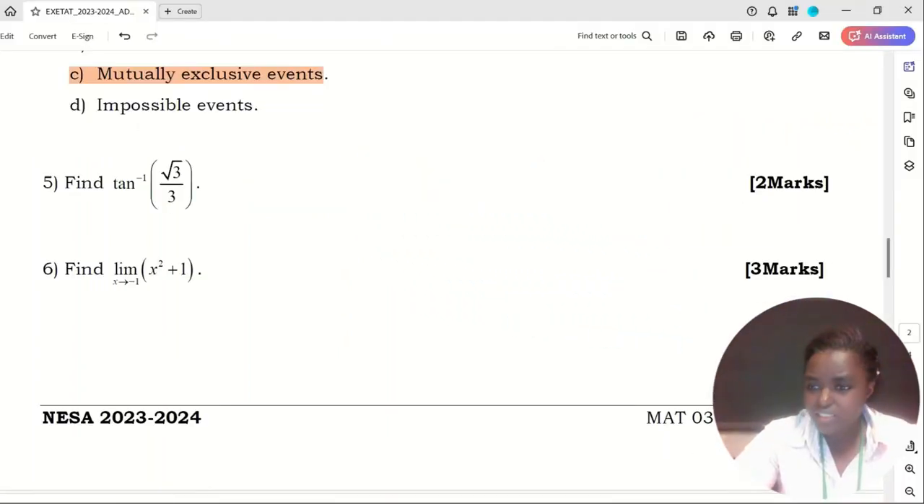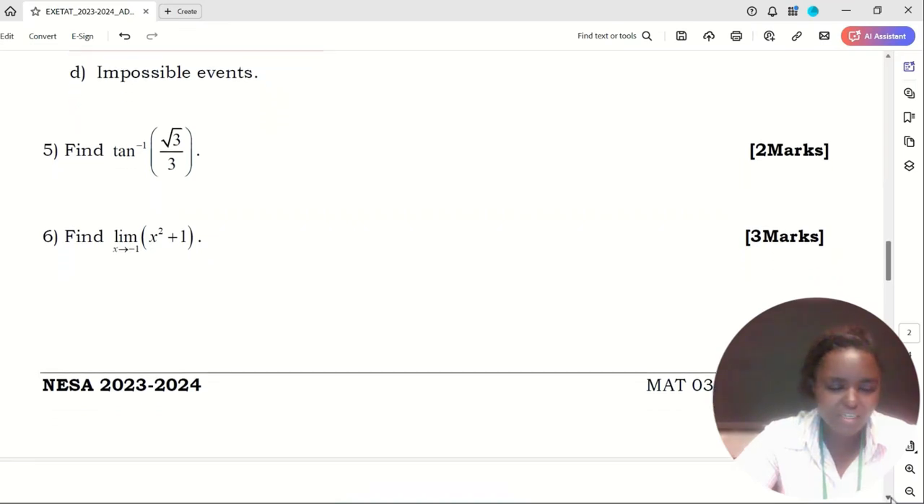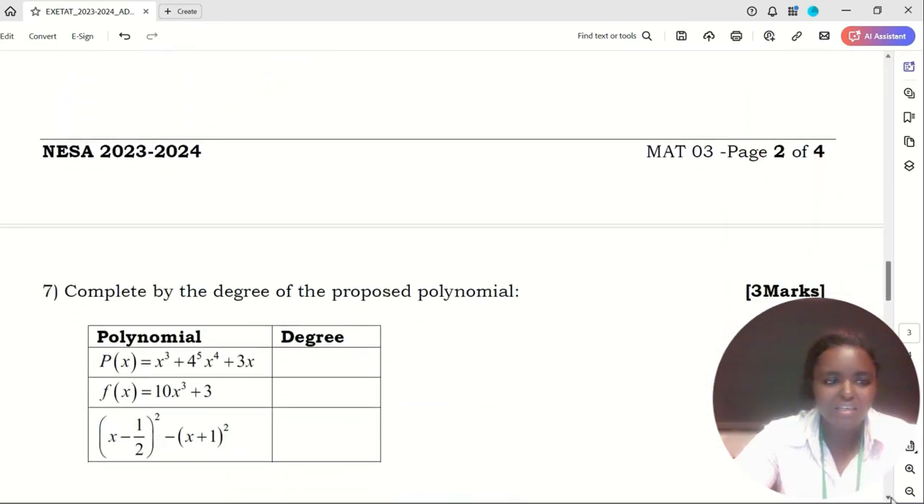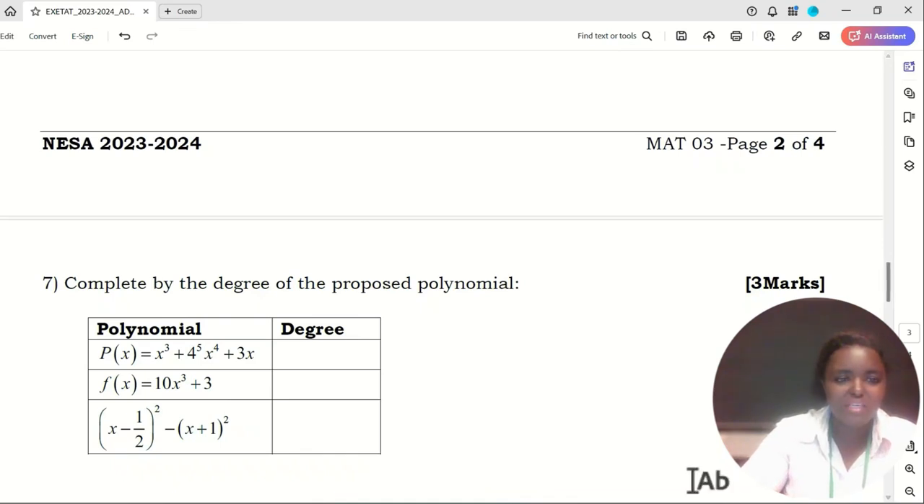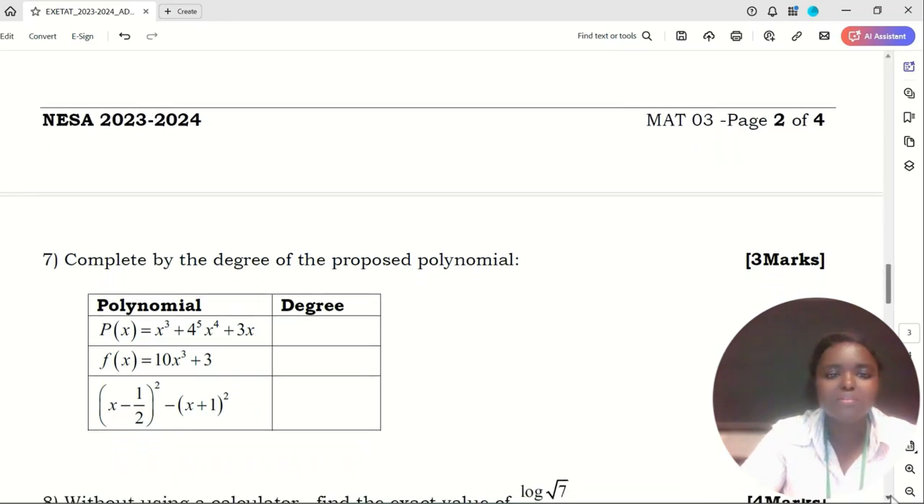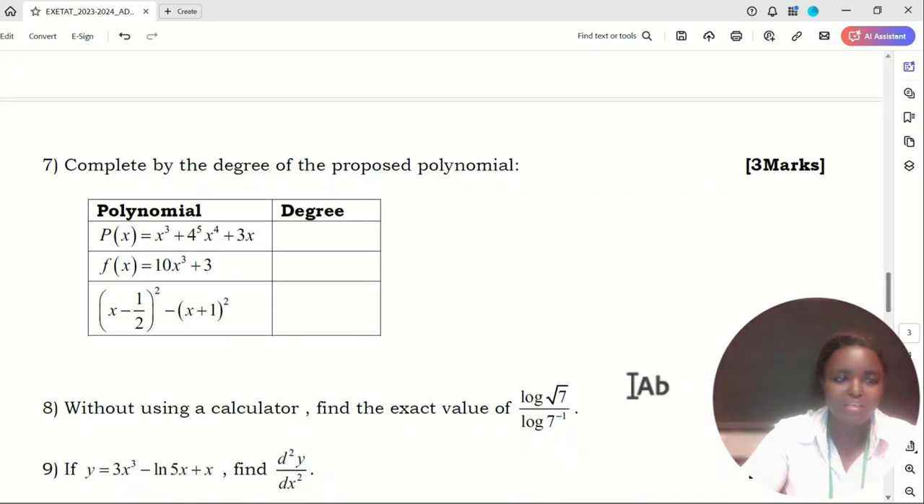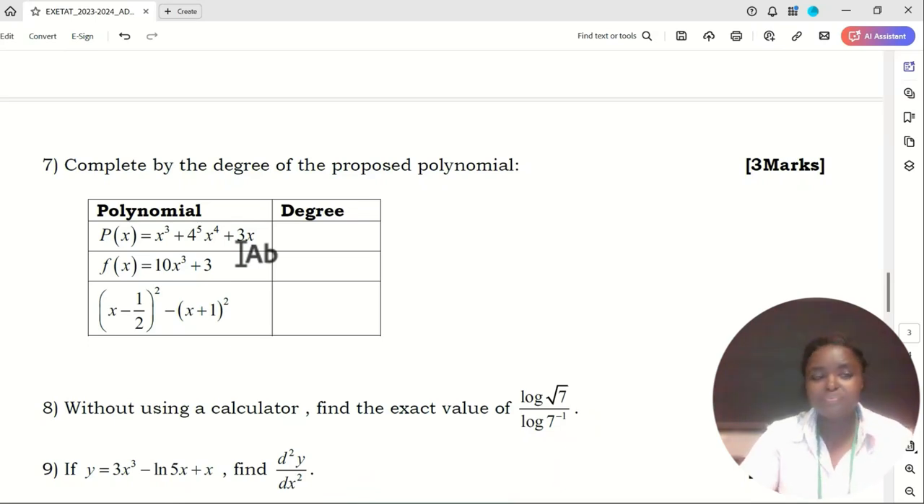The next question is question number 7. What does it say? It says complete, let me move it up a bit so that you can see it well. Complete by the degree of the proposed polynomial. How do we know the degree of a polynomial? You should know the variable in the polynomial. In these polynomials, the variable is x. So we need to know the highest power of x in the polynomial.